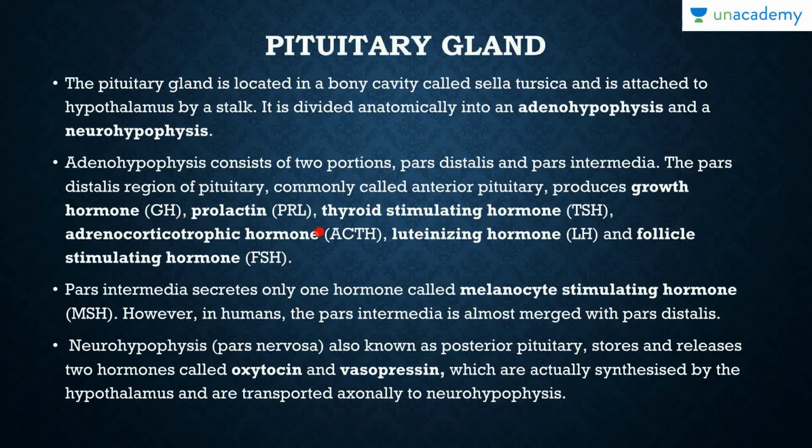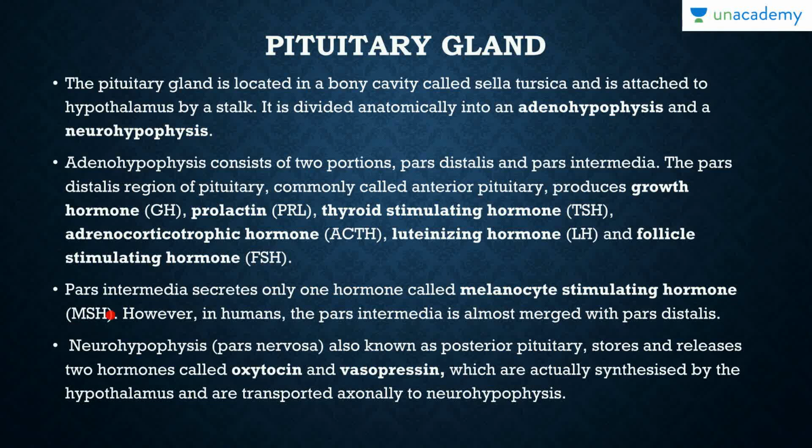We have the prolactin, we have the thyroid stimulating hormone, we have the adrenocorticotropic hormone ACTH, we have the luteinizing hormone, and of course the follicle stimulating hormone. So the pars distalis region is also known as anterior pituitary, which is the common name, but because we need to know the scientific terminology, we're going to be referring to it as the pars distalis.